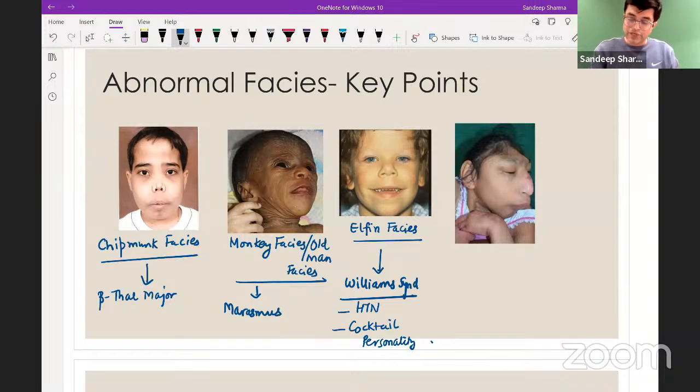And look at the fourth face. Look at the small head. Can you appreciate the small head? Microcephaly. Can you see this sloping forehead? Can you see the beak-like nose? And can you see the recession of the chin? It has receded back.